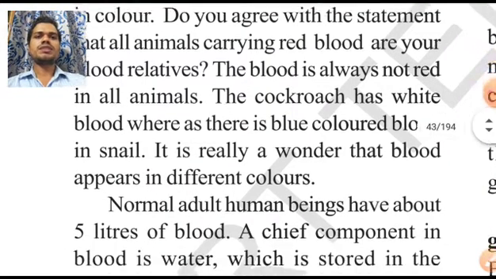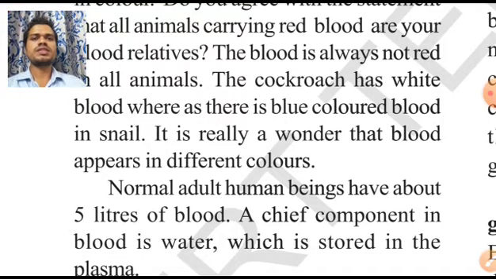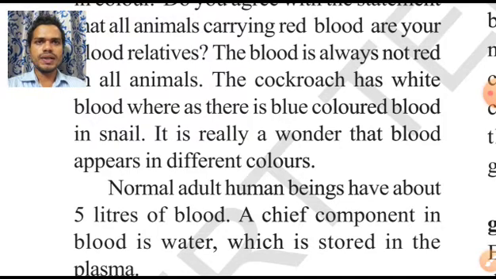Who added colors to them? There are different types of pigments inside the blood. They are giving color. Now what is the major reason behind the red color of our human blood? That is hemoglobin. Hemoglobin is a special chemical molecular structure which gives the red color to our blood.